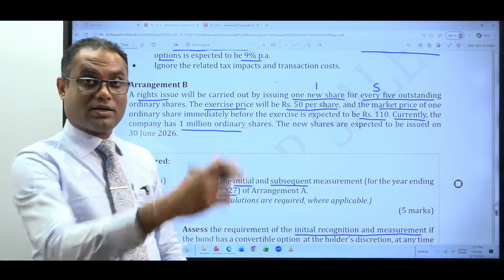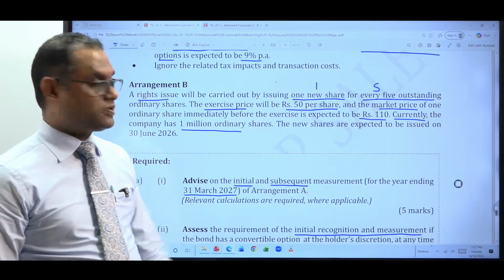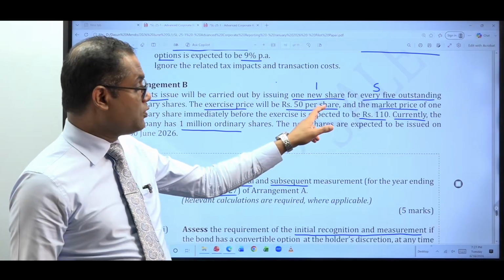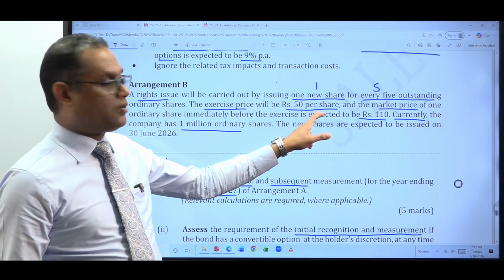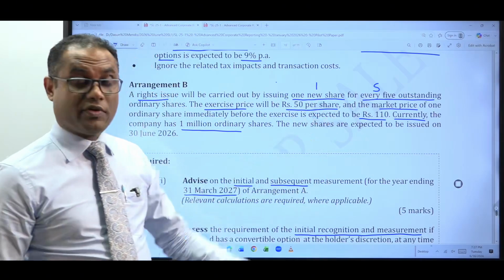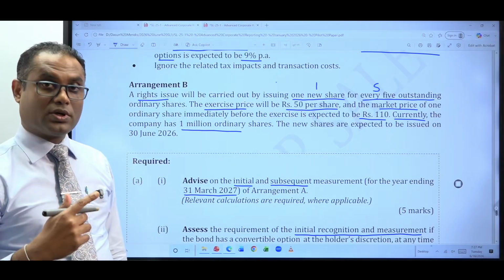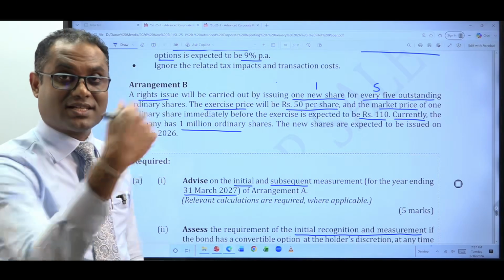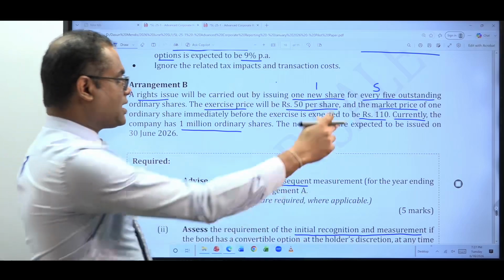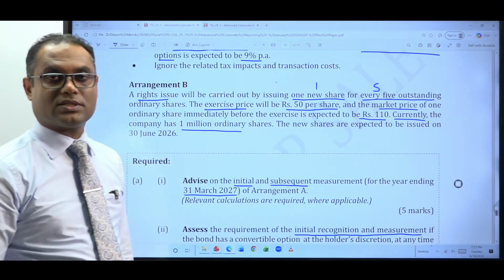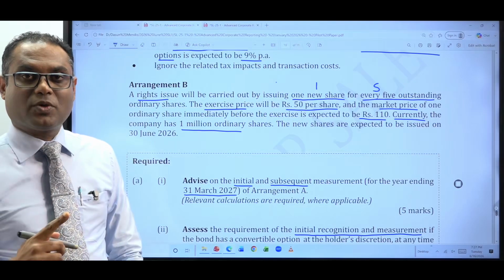That means if you are a shareholder, you would love to take it, right? Because the share price goes to 110, and you are given a new share for every 5 existing shares at 50 rupees per share. So the rights issue is given to the shareholder with a discount. Immediately before the rights issue the price is 110, but you give the share to the shareholders at 50 rupees. Now you see the cash element and the bonus element.